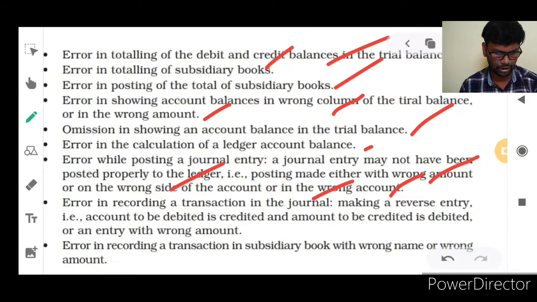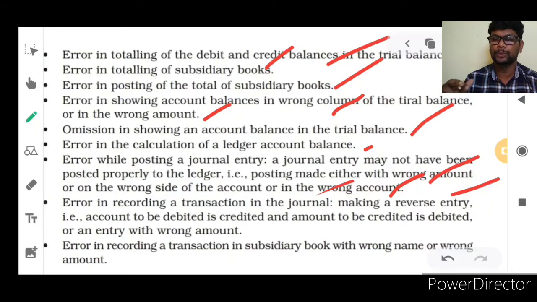Or an entry with wrong amount. Errors in recording a transaction in journal. While doing the journal also they are leaving mistakes. So the amount that should be debited is credited, the amount that should be credited is debited. Errors in recording a transaction in journal, making a reverse entry. So a wrong entry also may be there. Else the amount may be debited to be credited or credited to be debited.